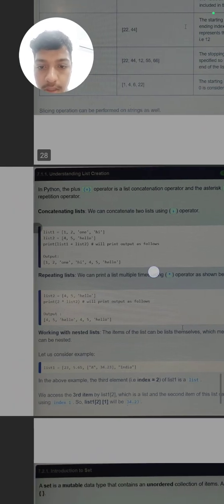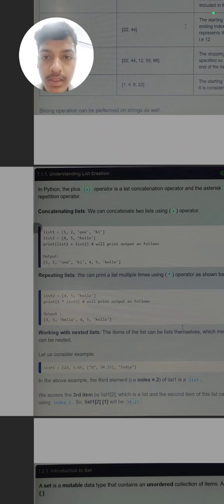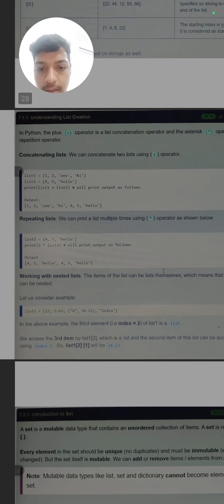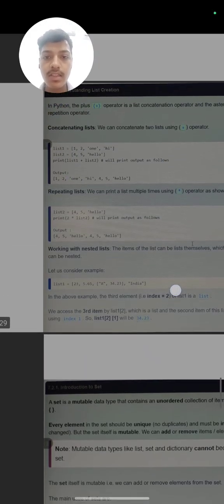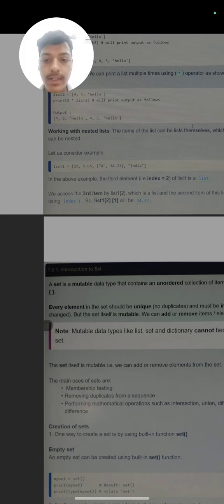Understanding list creation. As we have understood list1 is equal to that, we can add lists with the plus operator, like list1 plus list2. It is also known as concatenation. We can also print a repeated list by multiplying it by 2, and so on. So as now we have learned about list creation, next is set.